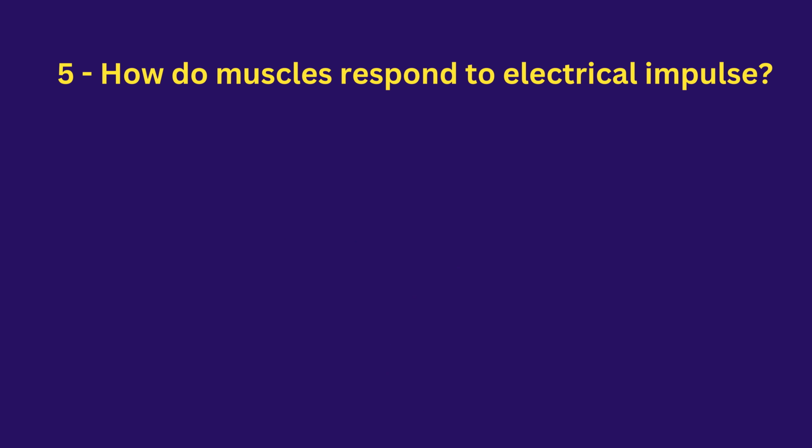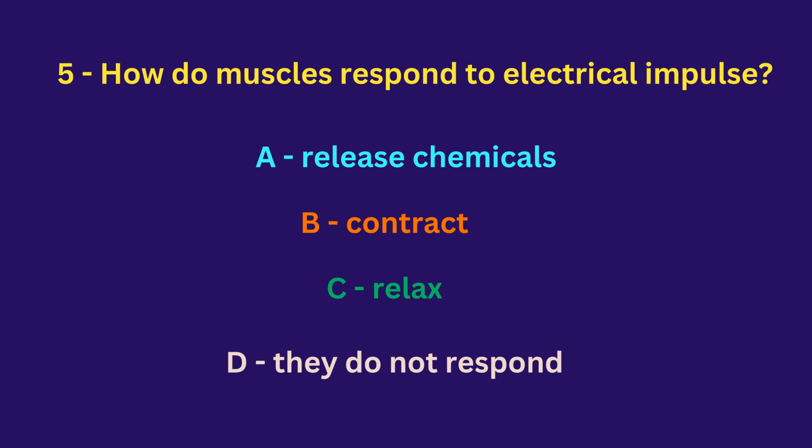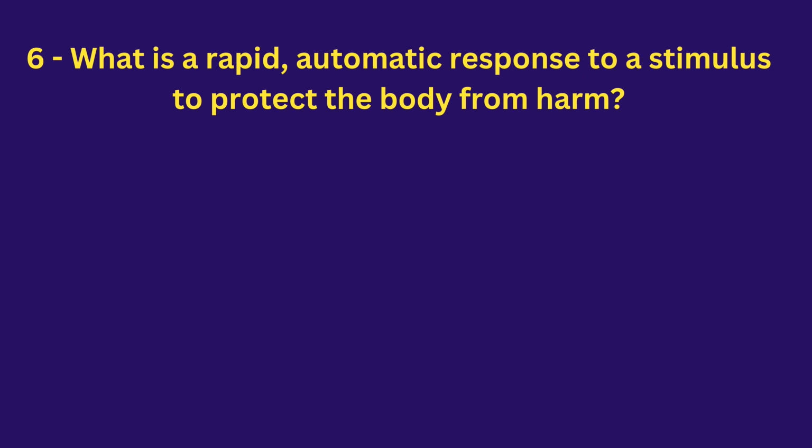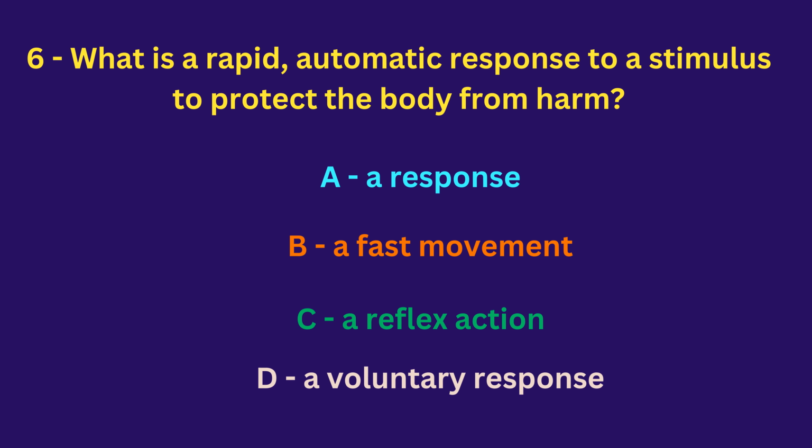How do muscles respond to electrical impulse? A, release chemicals, B, contract, C, relax, D, they do not respond. The answer is contract. What is a rapid automatic response to a stimulus to protect the body from harm? Is it A, response, B, a fast movement, C, a reflex action, D, a voluntary response?